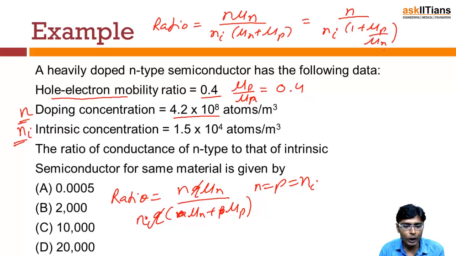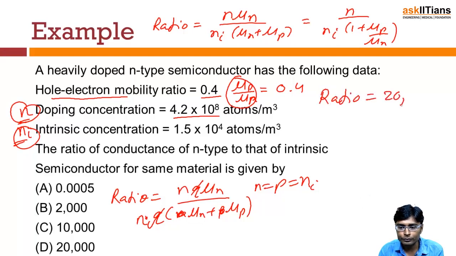Now if we put the values of n, ni and mu p by mu n in this formula and simplify, this ratio will come out to be around 20,000. Right. So therefore the answer to this question will be option D. Option D will be the correct answer for this question.